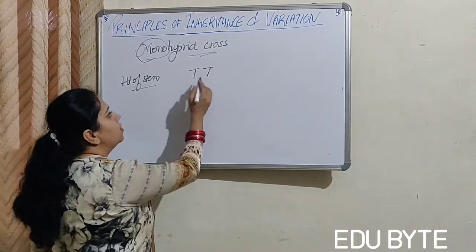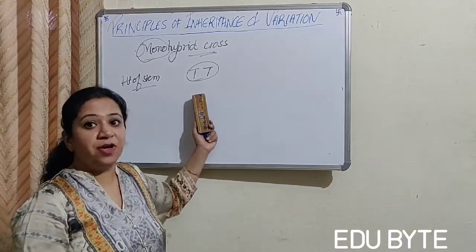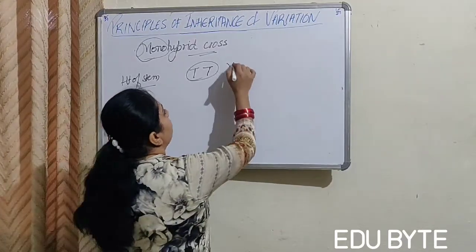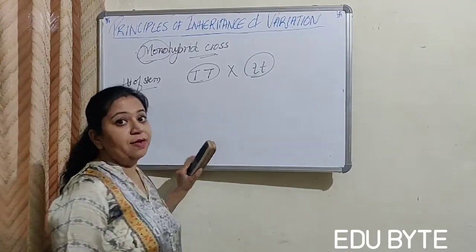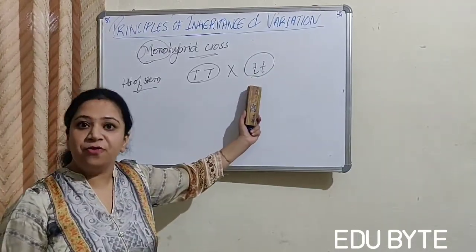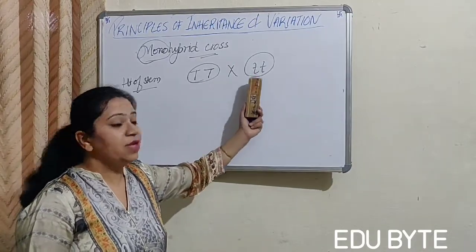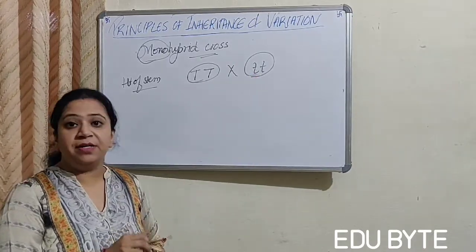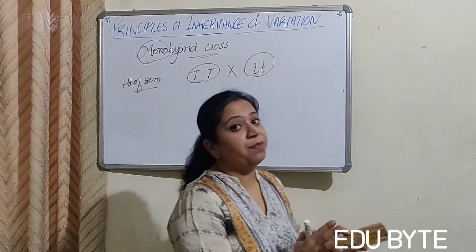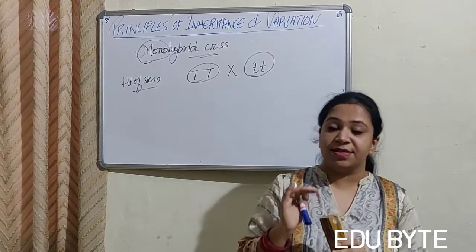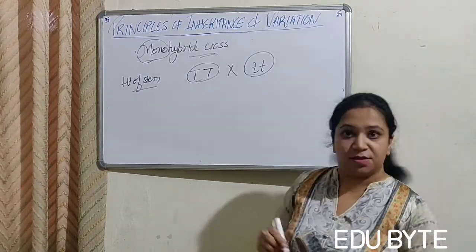So this is a tall plant having a homozygous pair of alleles, and it is crossed with a dwarf plant having a homozygous pair of alleles again. Actually, what Mendel saw was that some plants were tall and some were dwarf, or we can say short. So he crossed these plants, right?